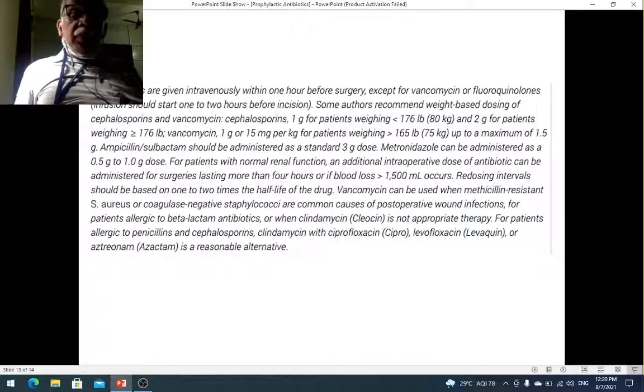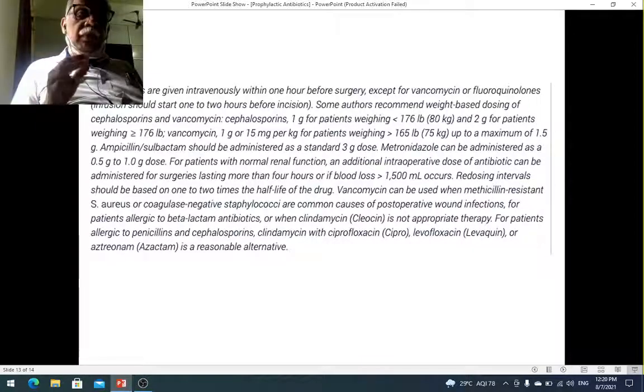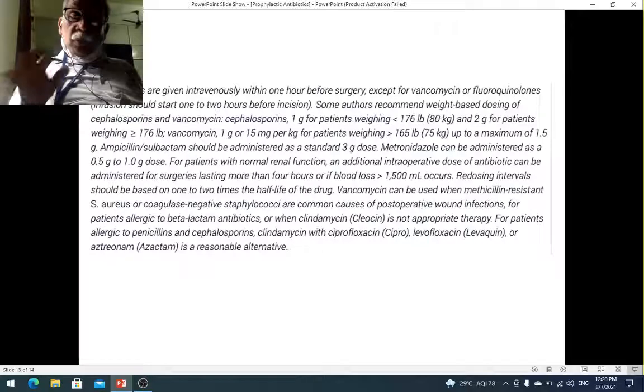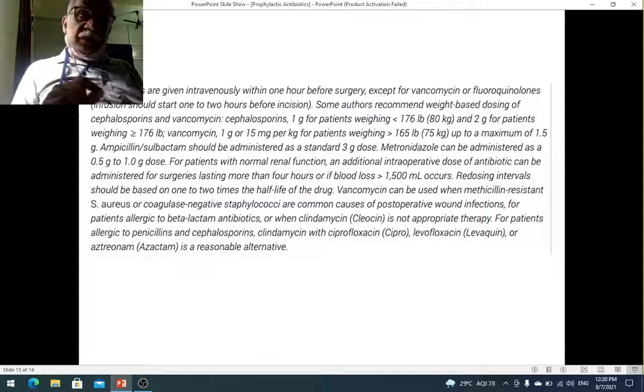How long will you give it? I told you to stop within 24 hours. You do not give a prophylactic antibiotic for more than 24 hours. When you are giving therapeutic antibiotics, I told you continue up to 5 days, 7 days, and all that varies, usually a minimum of 5 days. But here it is given only as a prophylaxis. You don't have an established infection. It's only a prophylaxis. So you must not give it for more than 24 hours.